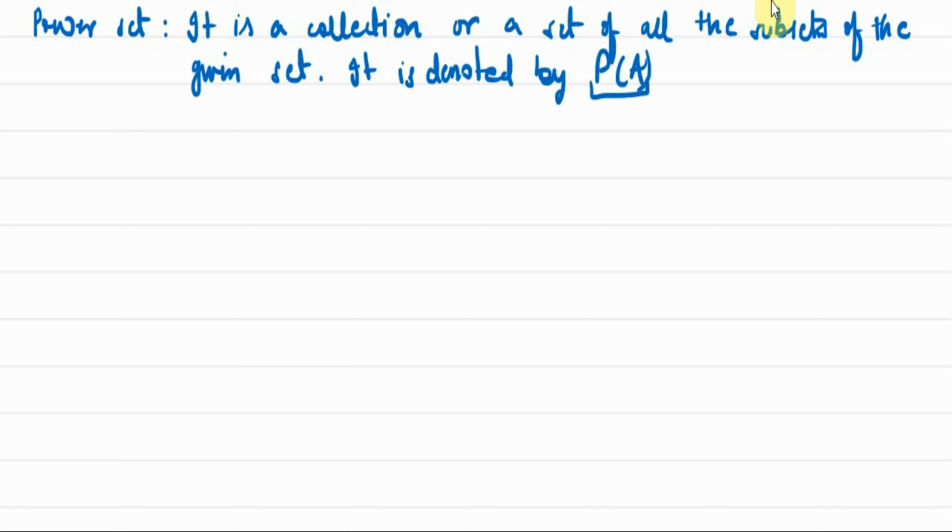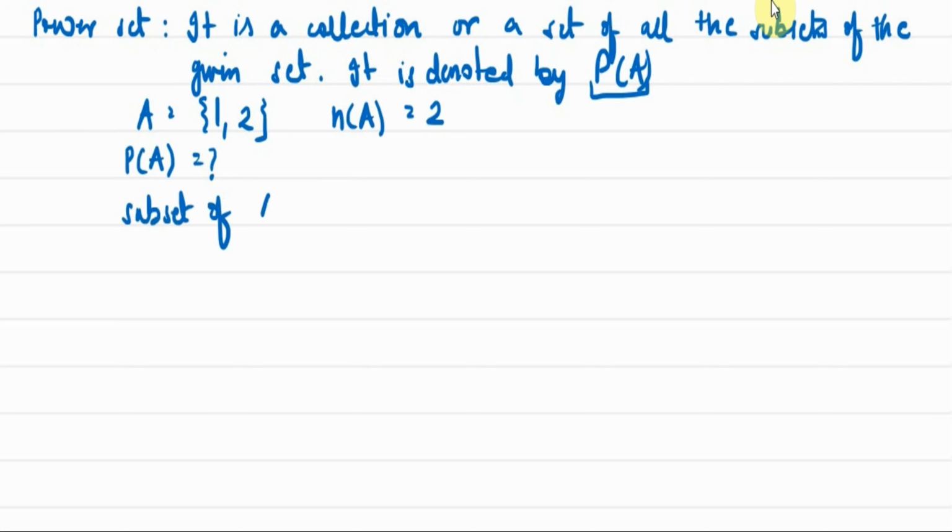Okay. So in the earlier example we had set A as {1, 2}. Now what is the cardinality of this set A? N of A will be 2, as it has two elements in it. Now if I ask you to write the power set of A, first of all we'll write the subsets of set A. What are the subsets of set A? Phi will be a subset, this set itself will be a subset of A,